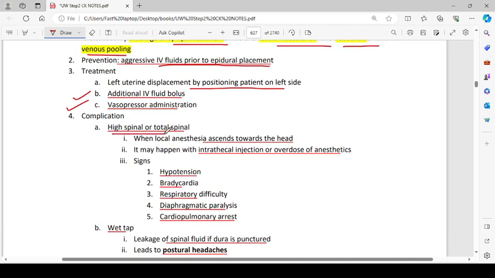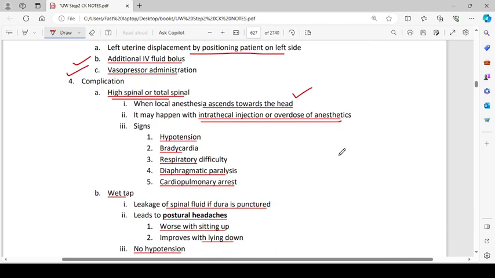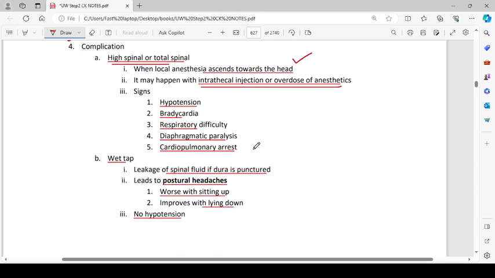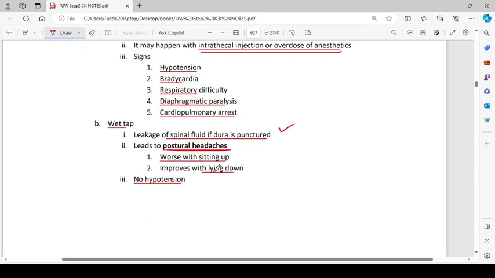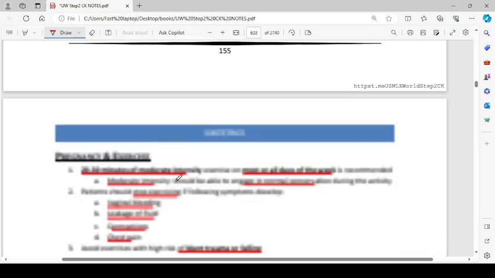Complications: high spinal or total spinal. This is when local anesthesia ascends towards the head, which may happen with intracranial injection or overdose of anesthetics. Signs include hypotension, bradycardia, respiratory difficulty, diaphragmatic paralysis, and cardiopulmonary arrest. Wet tap, leakage of spinal fluid if the device punctured the dura, leads to postural headaches, worse with sitting up, improves with lying down, and there will be no hypotension.